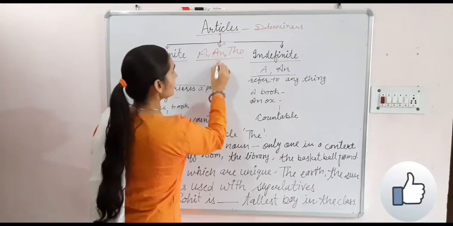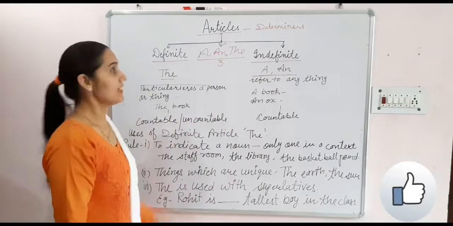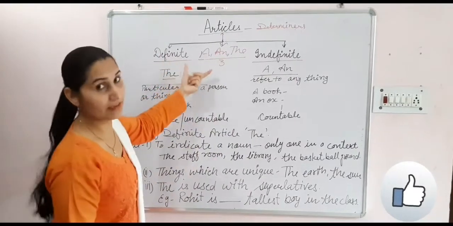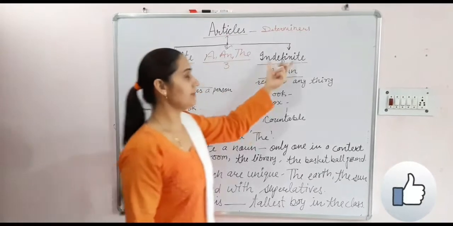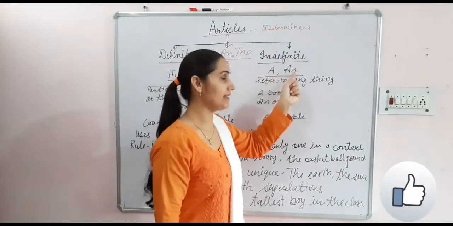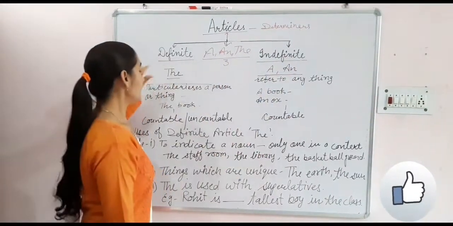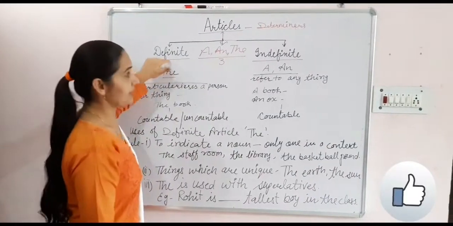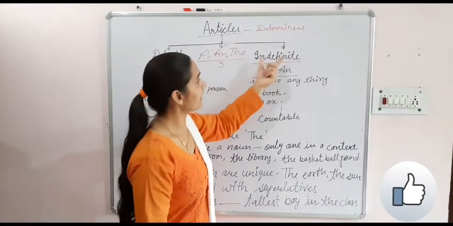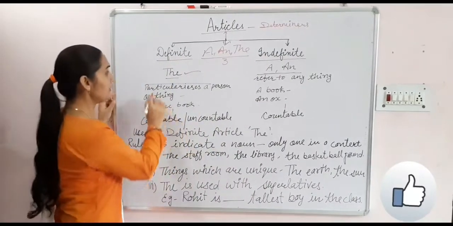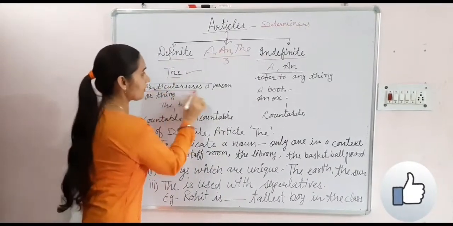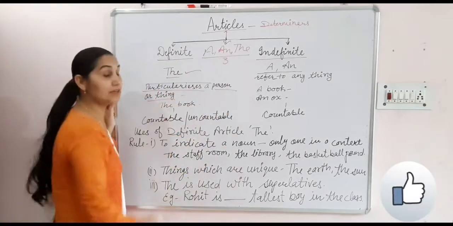We have three articles and these are in two categories, definite article the and indefinite articles a and an. Now how is it definite and how are both indefinite?